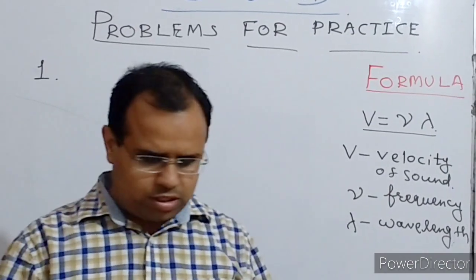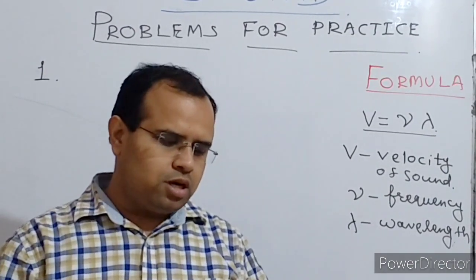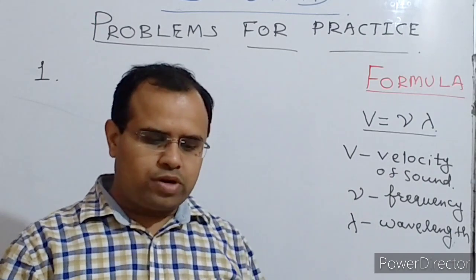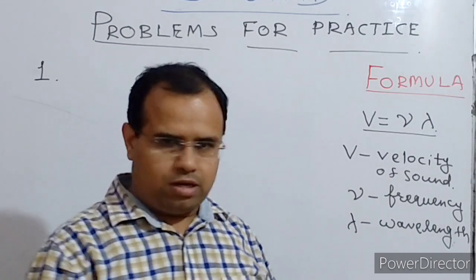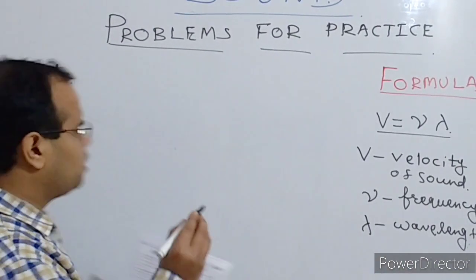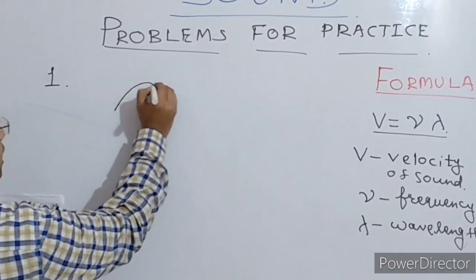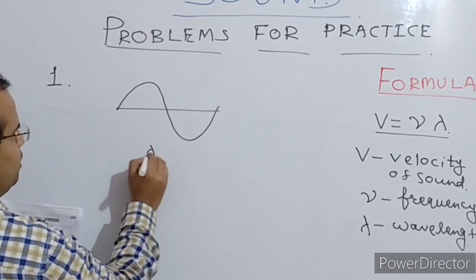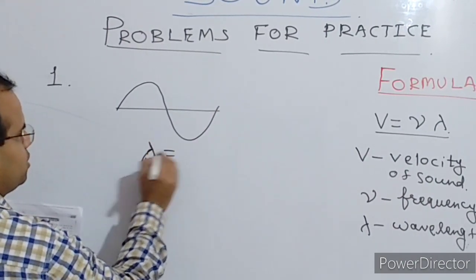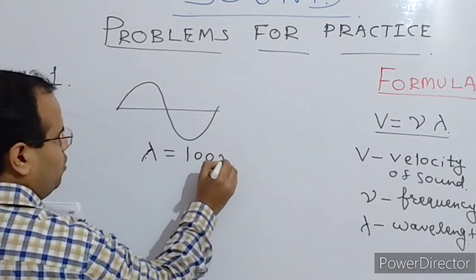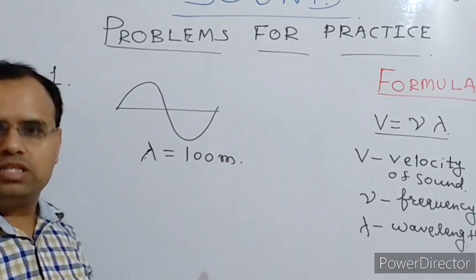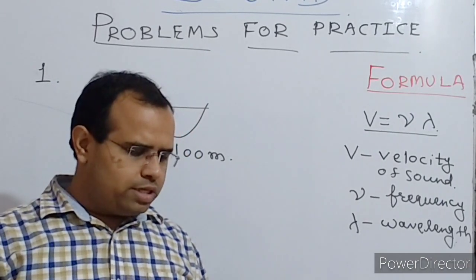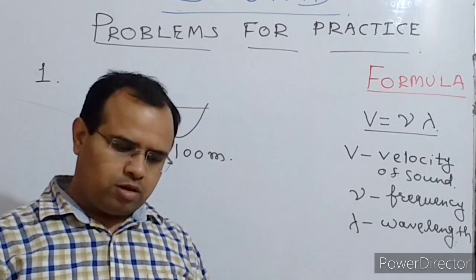The first question is: a boat anchor is rocked by waves whose consecutive crests are 100 meters apart. Consecutive crests are 100 meters apart, which means the wavelength is given, and that wavelength is 100 meters. The distance between consecutive crests is said to be the wavelength.